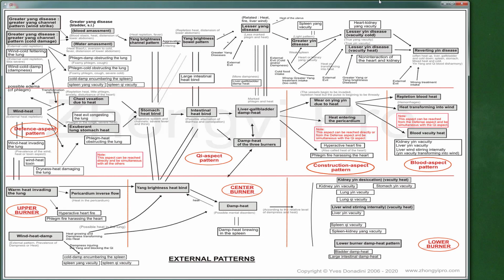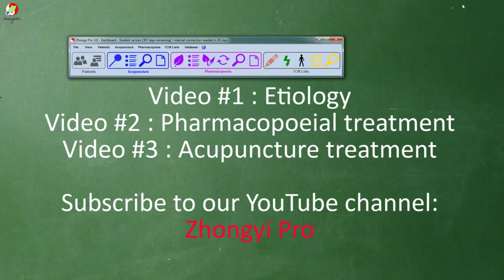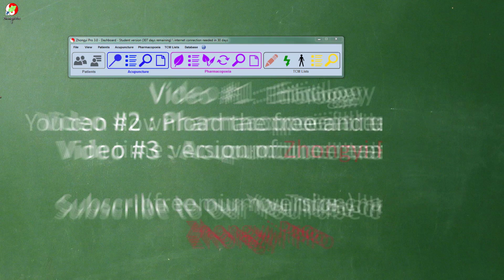A slippery pulse will indicate the presence of dampness, a tight intense pulse the presence of cold, and a rapid pulse the presence of heat. The treatments will have to be adjusted according to the relative values of fever, cough, pain, headache, fatigue, intestinal disorders, etc. In the next video, we will see the Pharmacopoeia formulas that are useful in each of the cases we have just studied. We will also look in more details at the vacuity patterns that correspond to the remission phase as well as some prevention formulas.